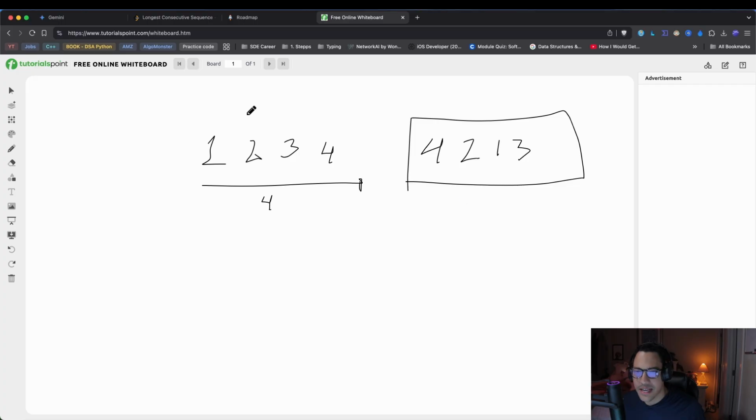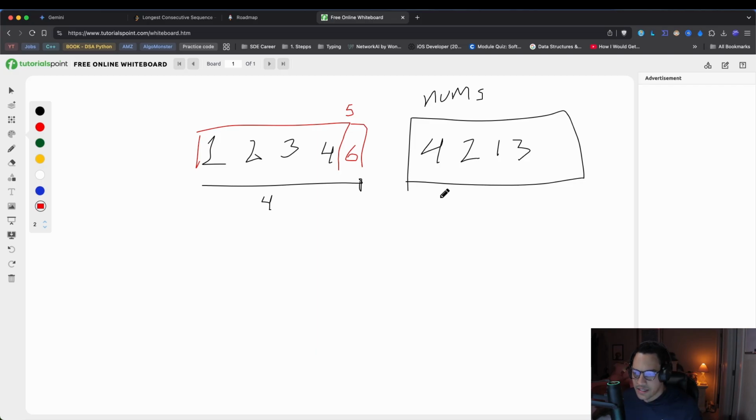So as I was saying, we cannot afford sorting the array. This is going to be our input array. Let's call these nums. And we're going to try to find a subsequence like this, with following numbers, obviously with no gaps in between. So let's say if we have a 6 here, that wouldn't be part of this sequence because there's a gap: 5 is not present, so 6 cannot be part of this sequence or subsequence. But anyways, that's another hint there. Let's move on into what we need.